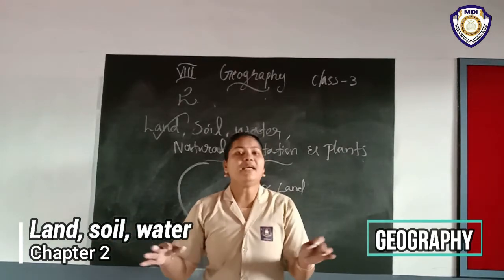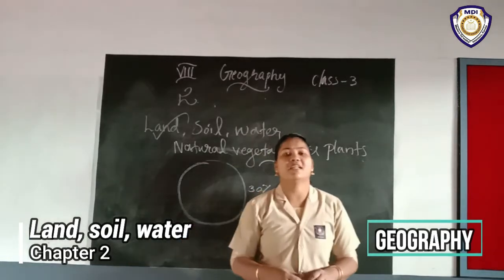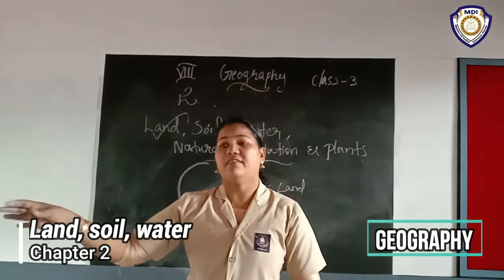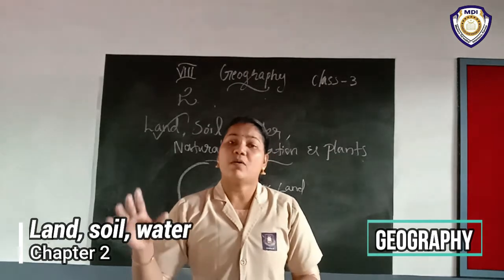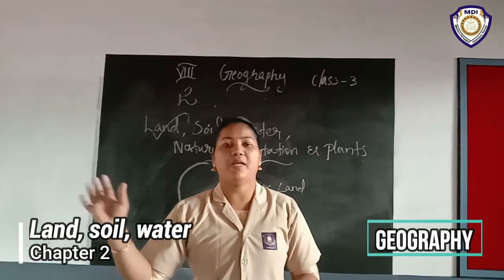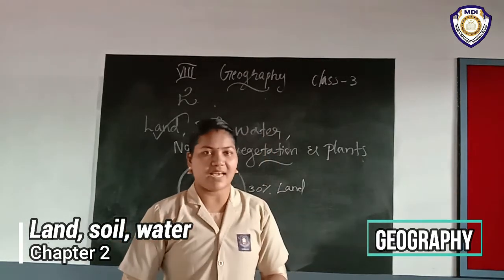But plain area and coastal area are more suitable for agriculture. That's why more people depend upon agriculture. They live in the nearest places. That's why the most crowded or most thickly populated areas that we consider are plain areas and river valleys. Okay.